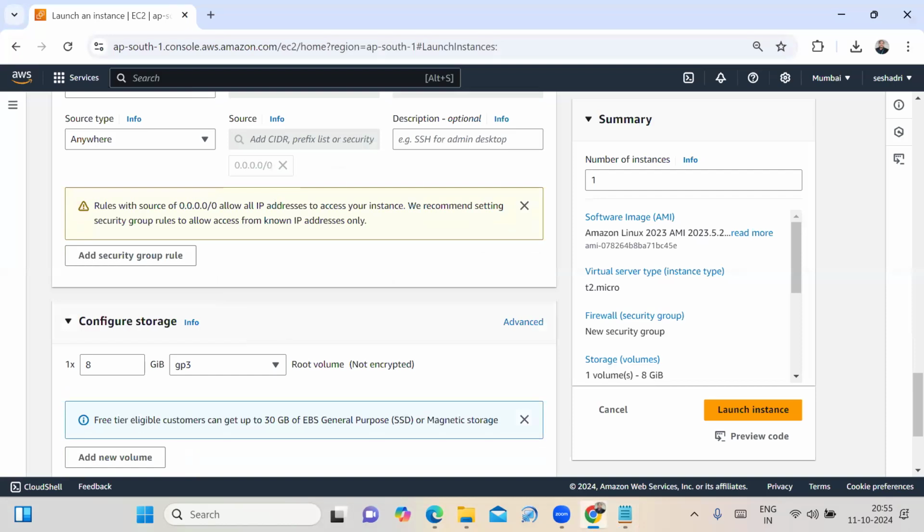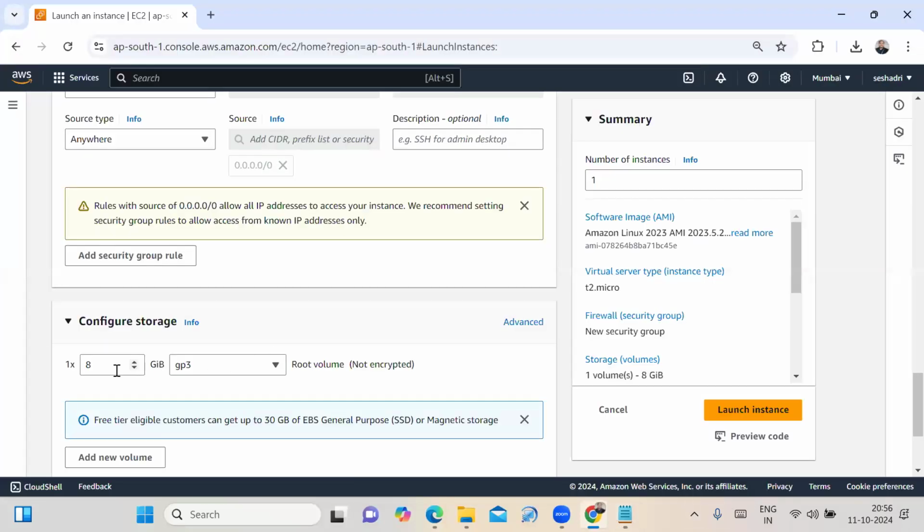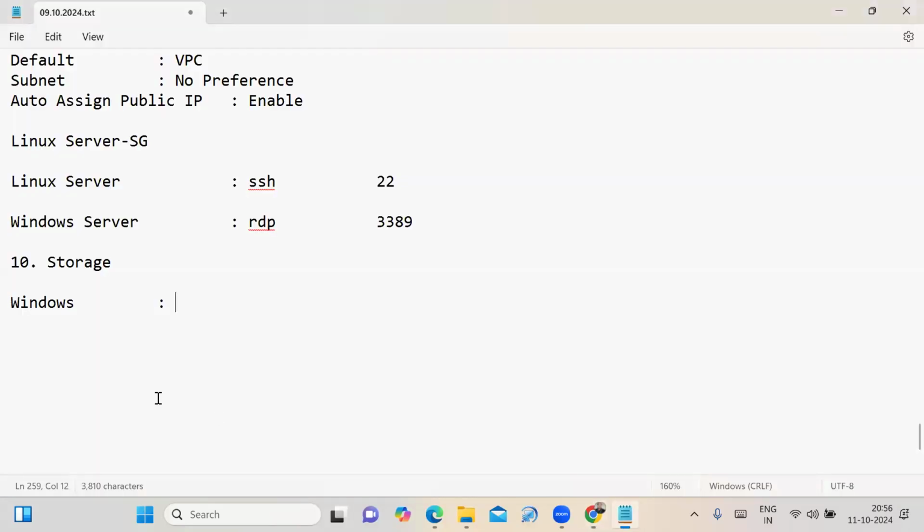Next, the storage it is providing. What is the default storage provided? Sorry, for the Linux server, the default storage provided is 8 GB. How much storage for the Linux server? 8 GB. For the Windows server, in the last session when you launched the Windows server, what is the default storage it is providing?